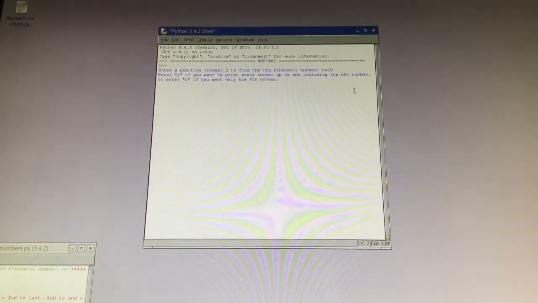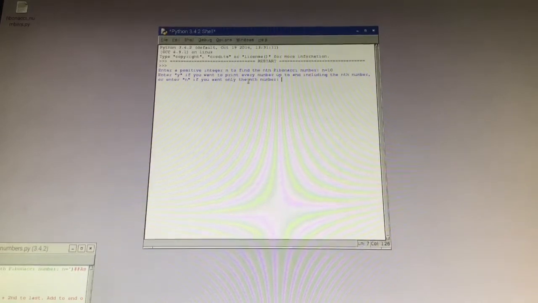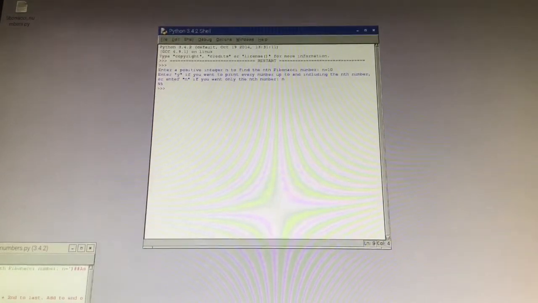And then it stops because that's what I said to go to. Or enter n if you want only the nth number. So I would enter n if I only want the 10th number. I'll show you an example of the y in a second, but right here I'll do n. And right here it says 55.